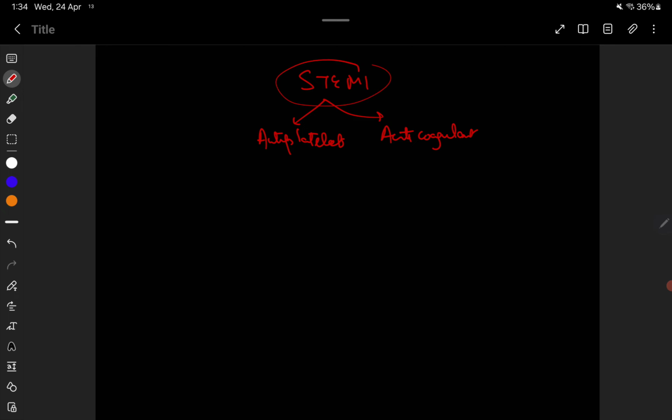Today we are going to discuss the management of STEMI, especially the antiplatelet and anticoagulant part. Now we know ST elevation MI. We can go via three mechanisms for its treatment. One is fibrinolysis, or for example PCI. Sometimes post fibrinolysis, the patient can also go for PCI.